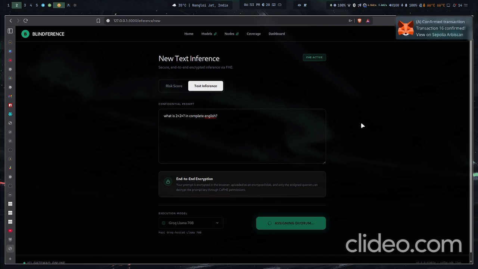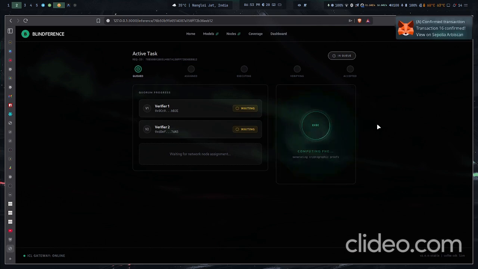Then the ICL, the inference coordination layer, assigns a leader and verifiers for this particular compute. Those nodes can decrypt only the prompt keys they are authorized for, and run inference using whatever compute we have, which is Groq or Gemini for this demonstration, and submit their results back to the quorum flow. As you can see, the verifiers are waiting for the output of the leader node, and then they will verify the outputs. We are comparing the proofs to confirm they computed a correct output. Let's wait for it.